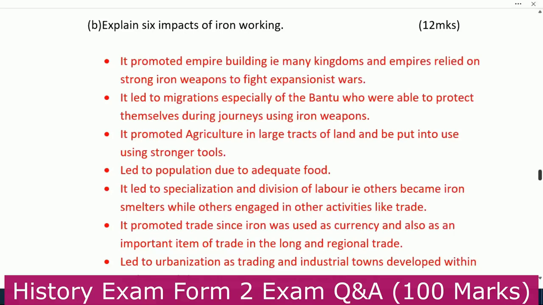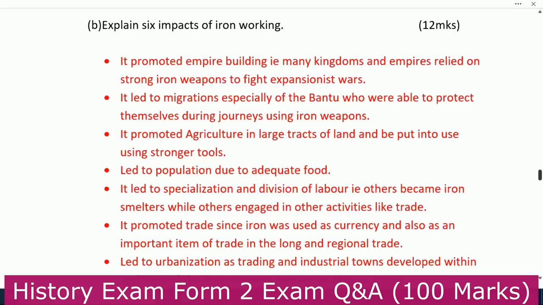Number 1, the impact of iron working. It promoted empire building, that is, many kingdoms and empires relied on strong iron weapons to fight expansionist wars. Number 2, it led to migration, especially of the Bantu, who were able to protect themselves during journeys using iron weapons. Number 3, it promoted agriculture, as large tracts of land were put into use using stronger tools.